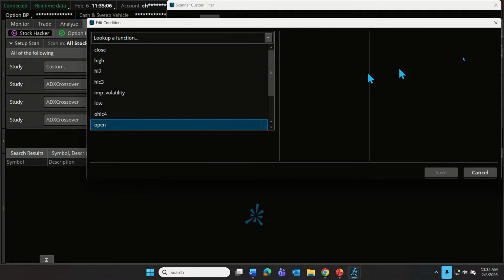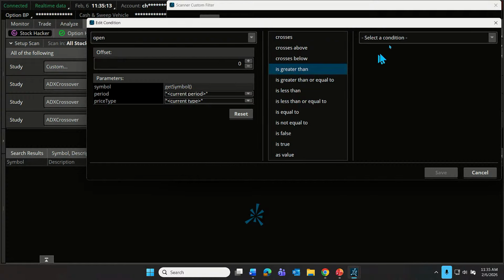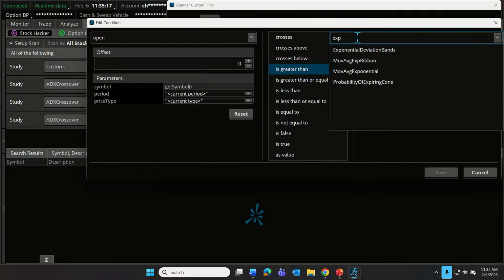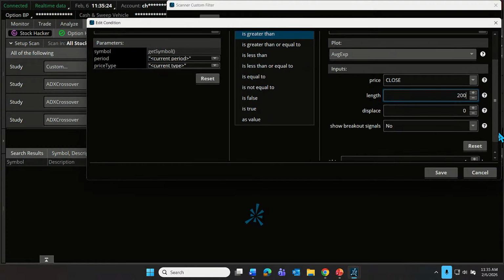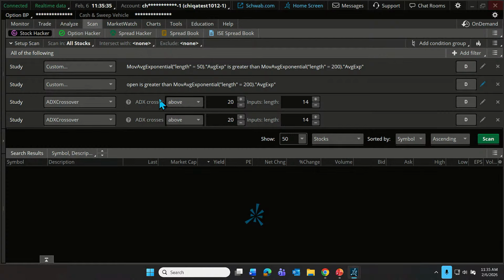But let's just say that we want the open, under a price requirement, is greater than our study, the exponential moving average, with a length of 200. There we go. And that is going to be our second requirement. So today's open price is greater than the 200 exponential moving average. Great. Let's click OK.